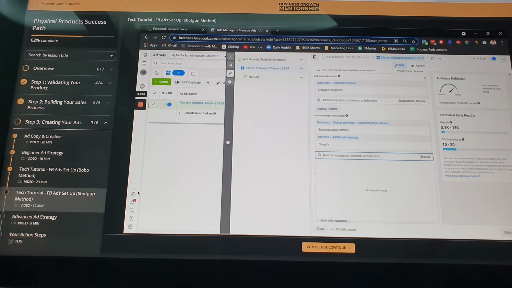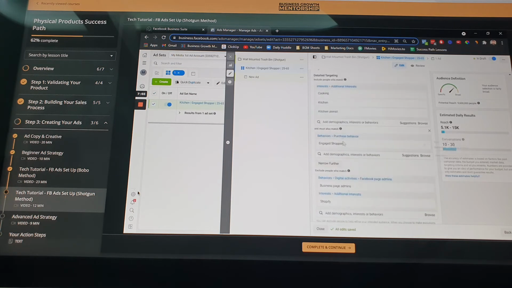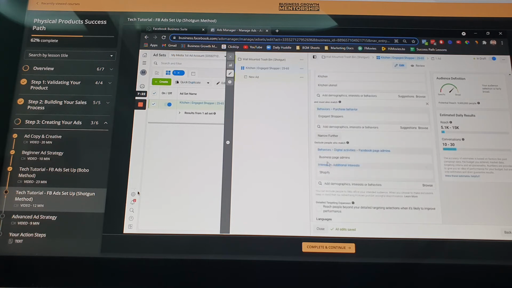Wala na rin. Parang nag-active sa Facebook at wala na yung mga ganyan. Ganun. So, ang nangyari dito is, inutos namin sa Facebook na target the people who are interested in cooking and kitchen utensils, and who must also meet the particular behavior na engaged shopper. And I would like to exclude people na mga business page admin kasi most of them are my competitors and I don't want to show my ads to them baka kupihin. And then people who are interested sa Shopify kasi most of them are also my competitors. So yun lang, inutusan ko sa Facebook na to maging detailed siya.